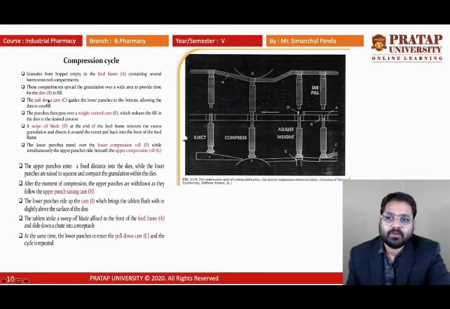These are the different compartments. These compartments spread the granules over a wide area to provide time for the dies B to fill. Here the B will be filled.